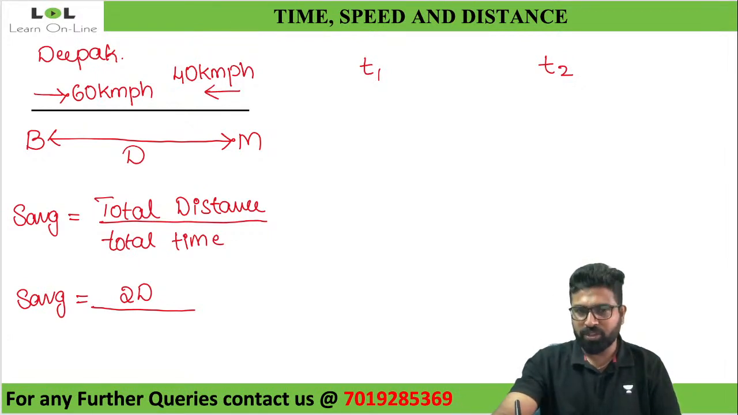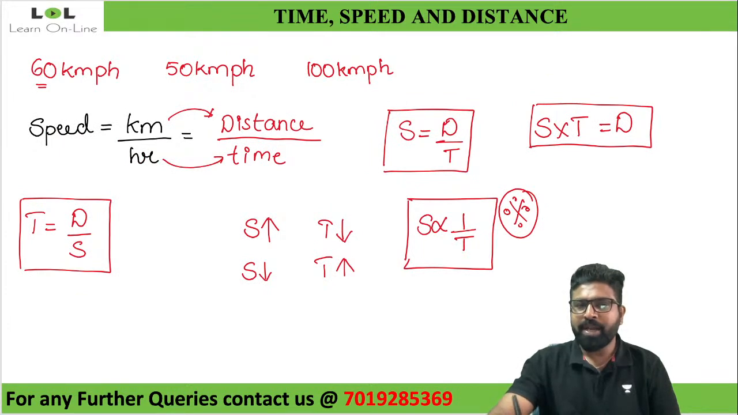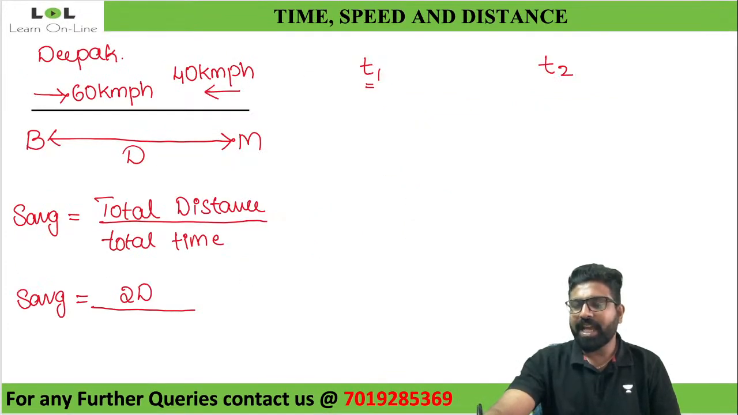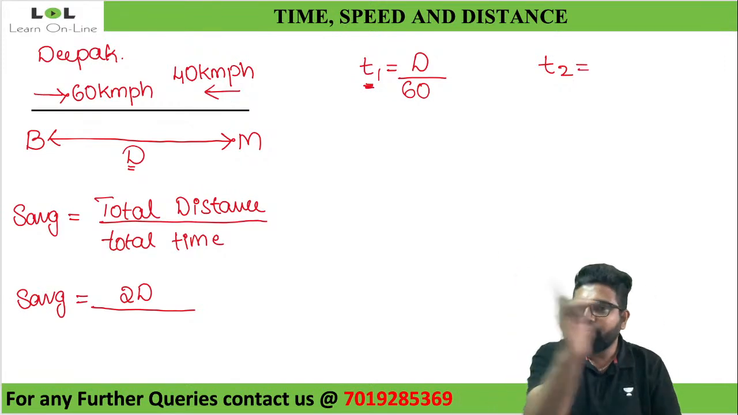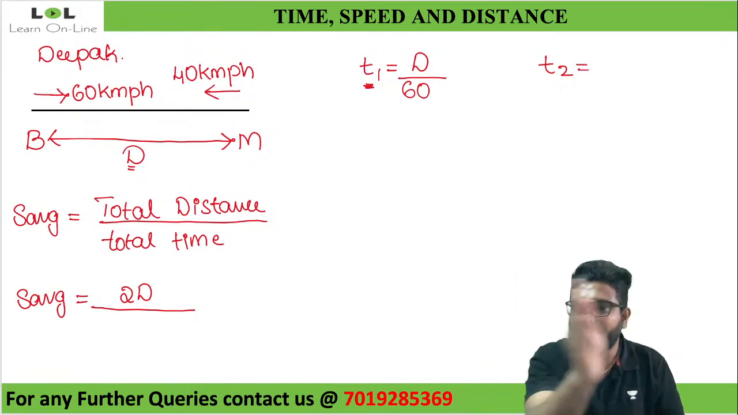While going from Bangalore to Mysore, what would be the time taken by him? Look at this. What is the formula for time? Time is equal to distance by speed. While traveling, time 1 is the distance from Bangalore to Mysore, D, divided by the speed, 60 kilometer per hour. So can I tell that the time taken by Deepak to travel from Bangalore to Mysore is D by 60? Yes, that is time 1. What would be the time taken by Deepak to travel back from Mysore to Bangalore? Anybody?